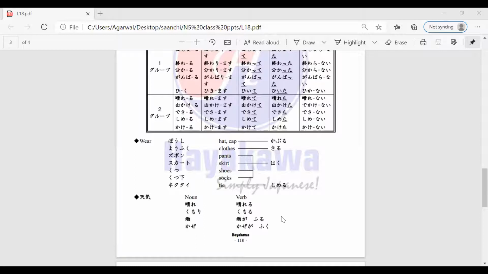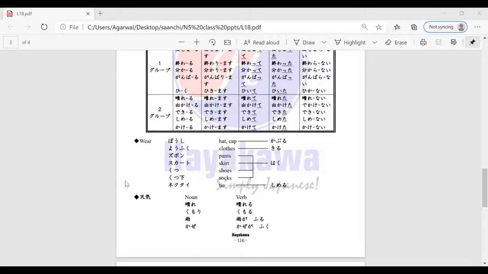So for all these things we wear, the verb in Japanese will be haku. Haku. Right. And similarly, you have nekutai. Nekutai is your tie. So when you want to say wearing a tie in Japanese, the verb will be shimeru. Okay, so you have different verbs for wearing in Japanese depending on what you are wearing. Any doubts?